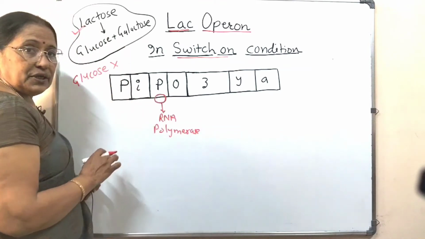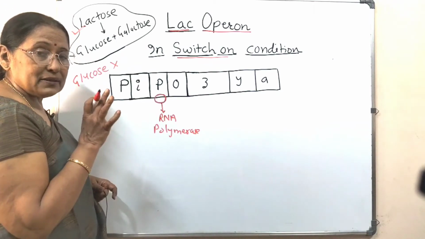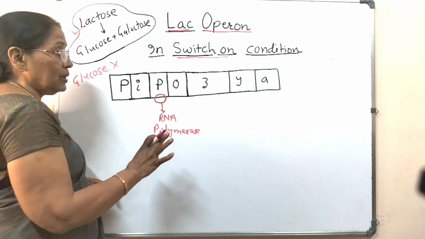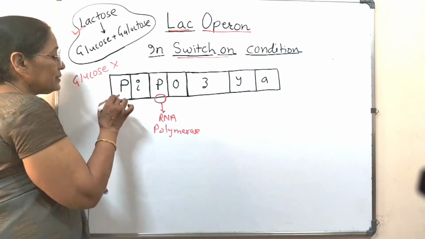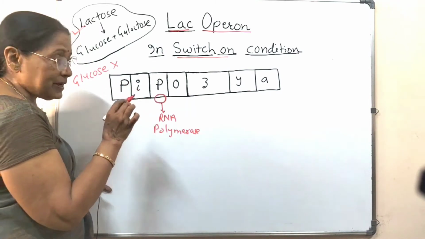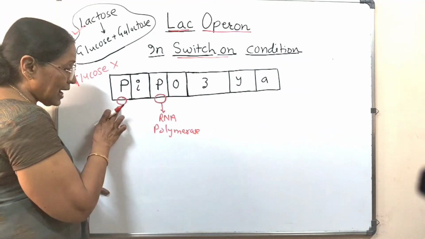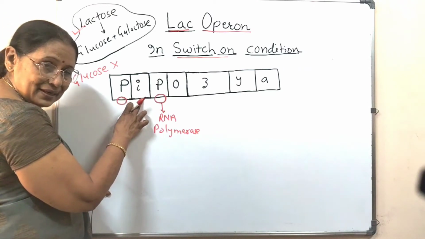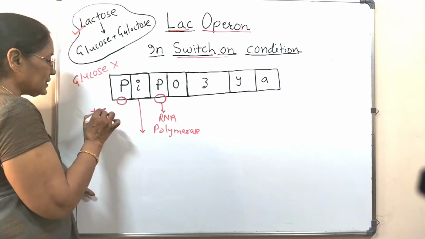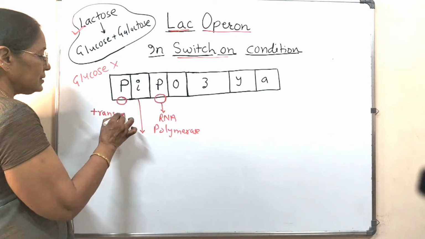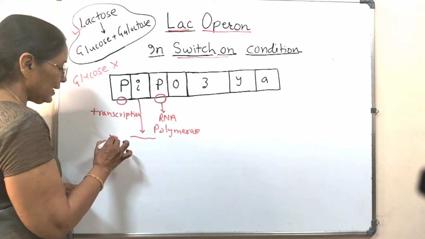The inhibitor gene, as it is, will produce a repressor. But that repressor in E. coli does not want to bind to the operator. But it is forming. So the RNA polymerase for this I gene will join to its promoter. This is the RNA polymerase for the I gene, and then this I gene will be transcribed. So this is transcription of the I gene to form one mRNA.